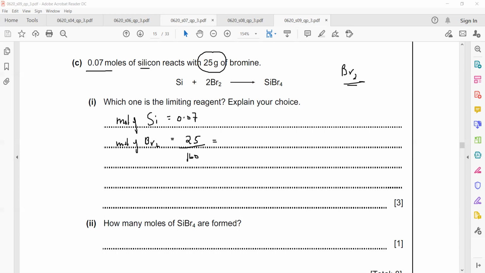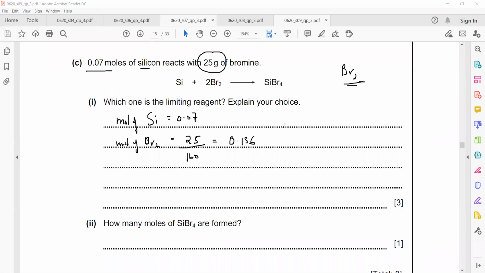That's equal to 0.15625. So use the 3 decimal places number. So 0.156, because even a small value makes a difference. 0.156. That's 3 decimal places.